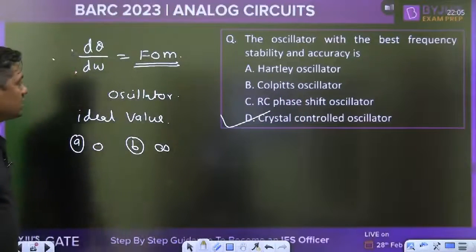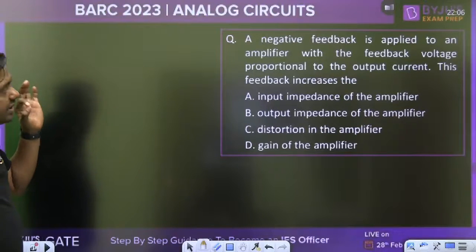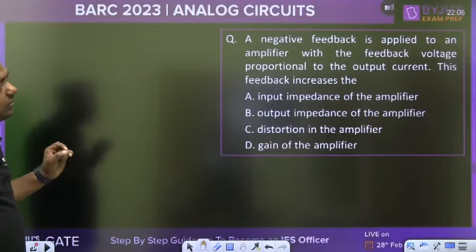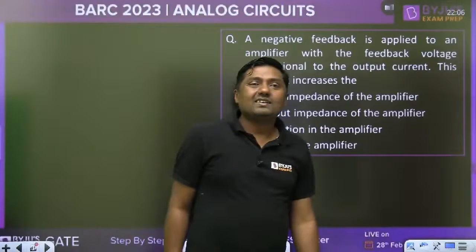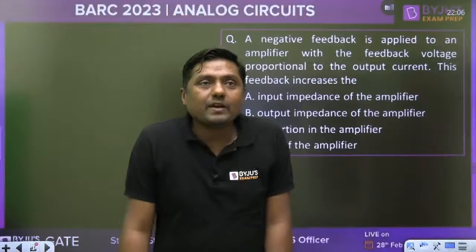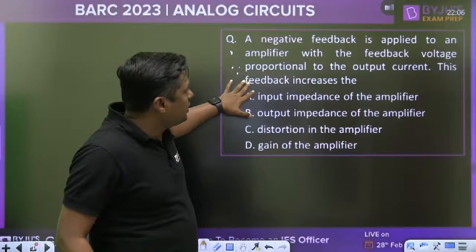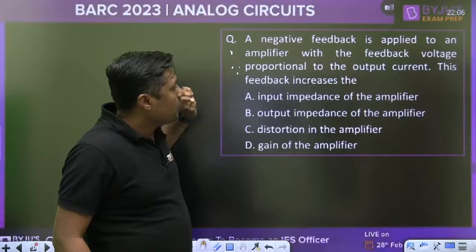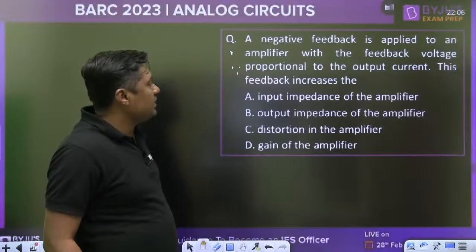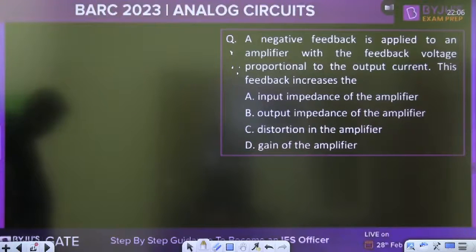Okay then, crystal control oscillator. Then, tell me, quickly give me the answer. Negative feedback is applied to an amplifier with the feedback voltage proportional to the output current. This feedback increases the... Tell me which answer is correct.